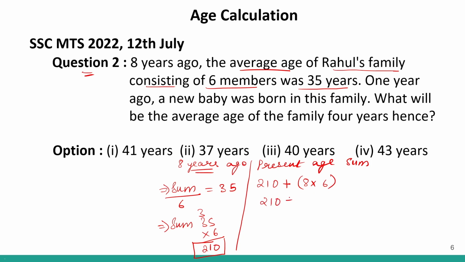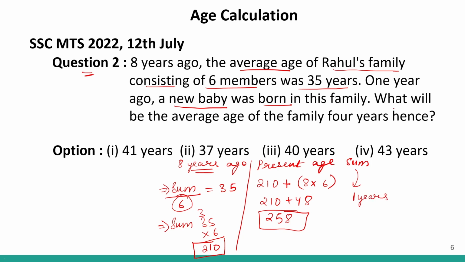So 210 plus 48. So this will be 258. This is the present age sum of these 6 members. Now, 1 year ago, a new baby was born. So presently the age of the baby is 1 year.